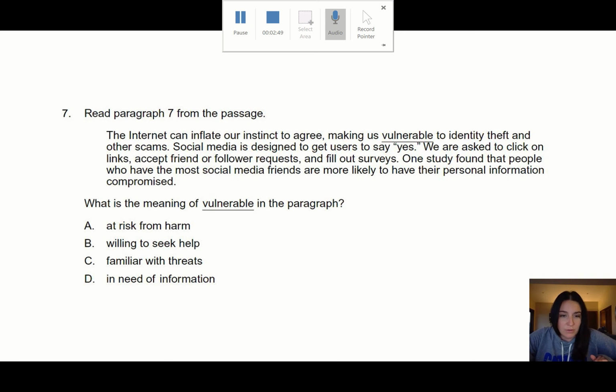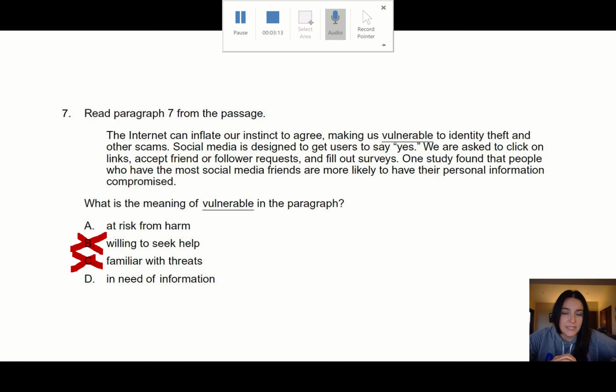I'm going to look at the next one. Willing to seek help. Well, I don't know that that makes any sense in the context of the sentence. If the internet is inflating our instinct to agree, it doesn't really seem that we are seeking help. So I'm going to go ahead and cross that one off. Familiar with threats. Well, if we're vulnerable, that might mean that we're actually not familiar with threats. So I'm going to get rid of that one as well.